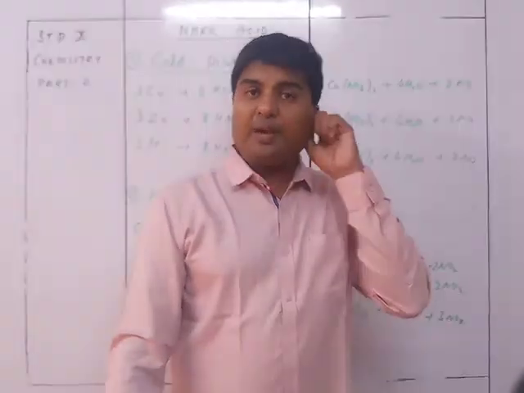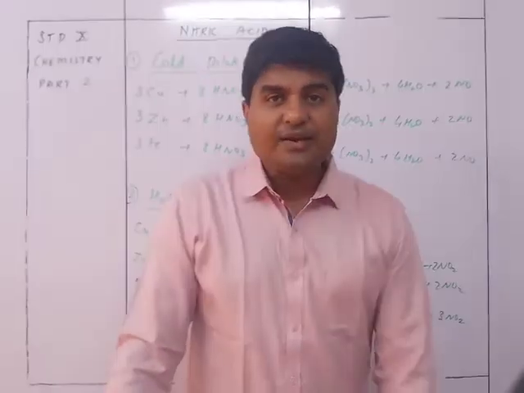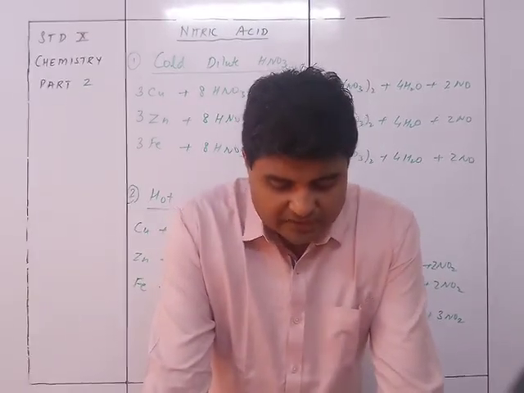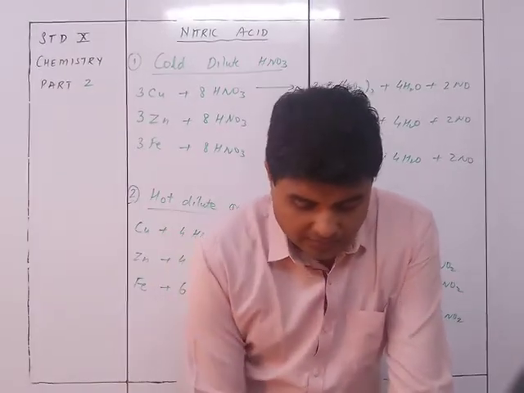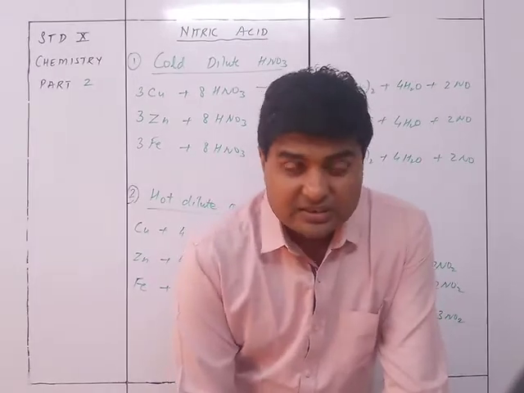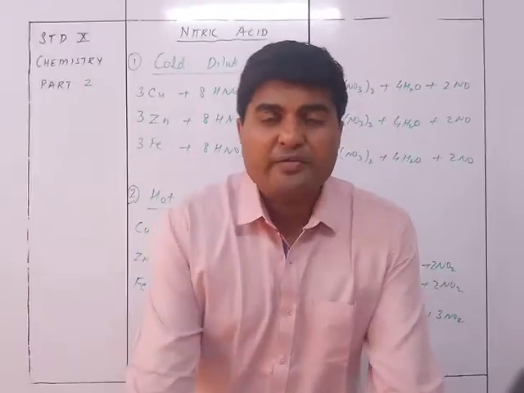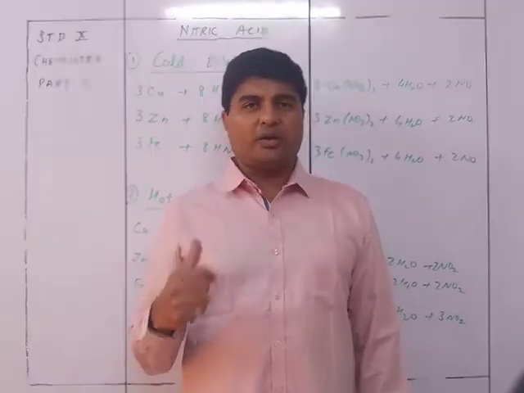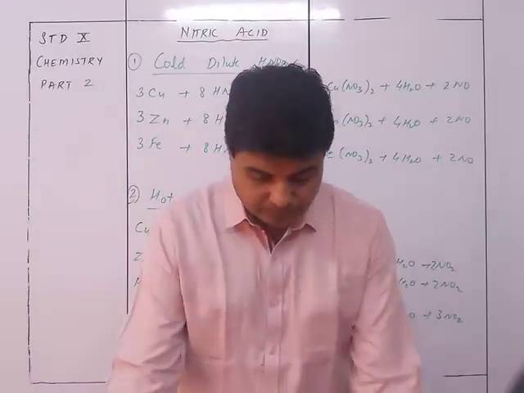It is the oxidizing nature of nitric acid which is allowing copper to react over here. Otherwise copper would not have reacted.